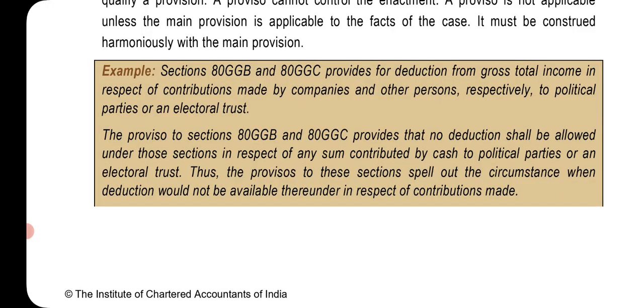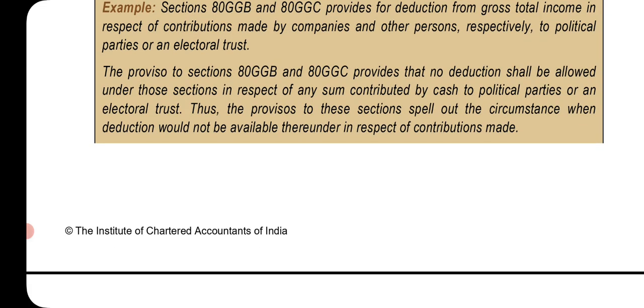Example, Section 80GGB and 80GGC provide for deduction from gross total income in respect of contributions made by companies and other persons respectively to political parties or an electoral trust. The proviso to Section 80GGB and 80GGC provides that no deduction shall be allowed under those sections in respect of any sum contributed by cash to political parties or an electoral trust.